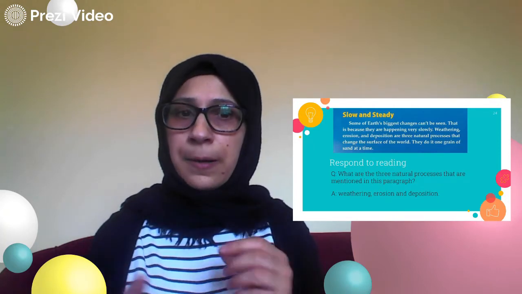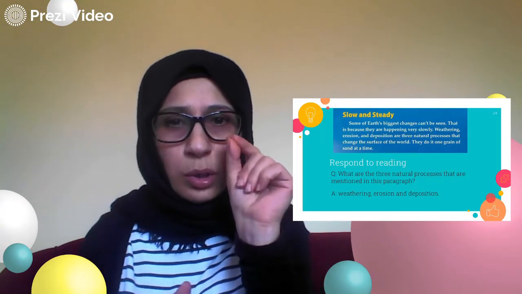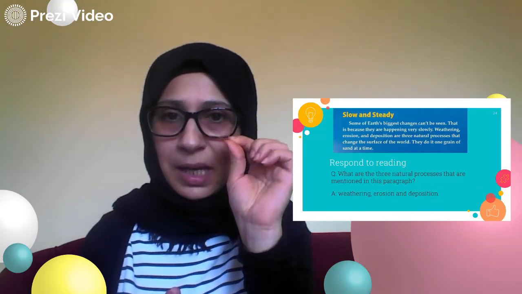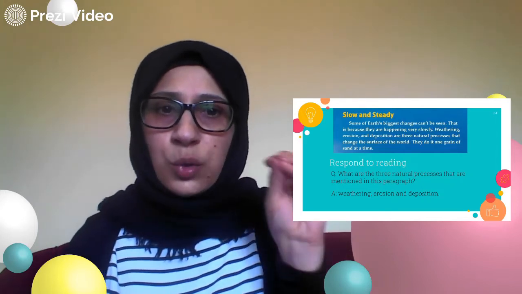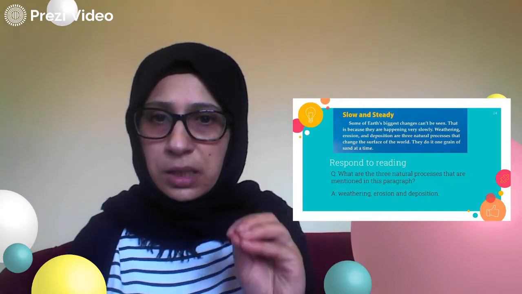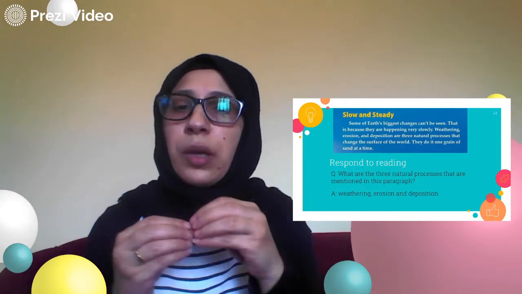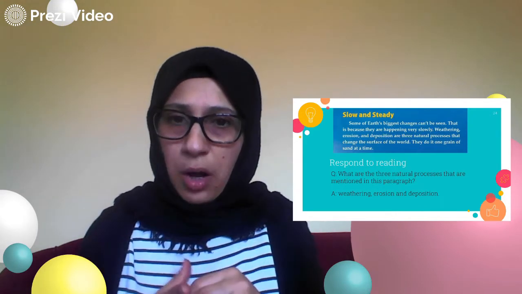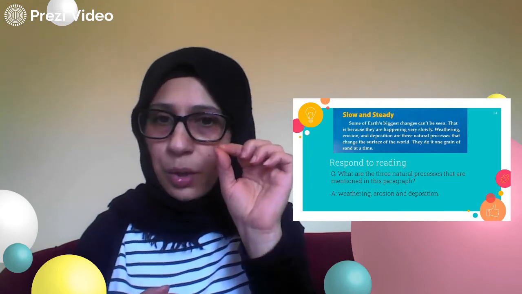Weathering, a quick definition, okay? So weathering is like breaking down the rocks into smaller pieces and even into sand. They can become sand. That's why they said at the end, they do it one grain of sand at a time. The rock is made of sand. So weathering is when natural forces break down the rock into smaller pieces that are like the size of sand.